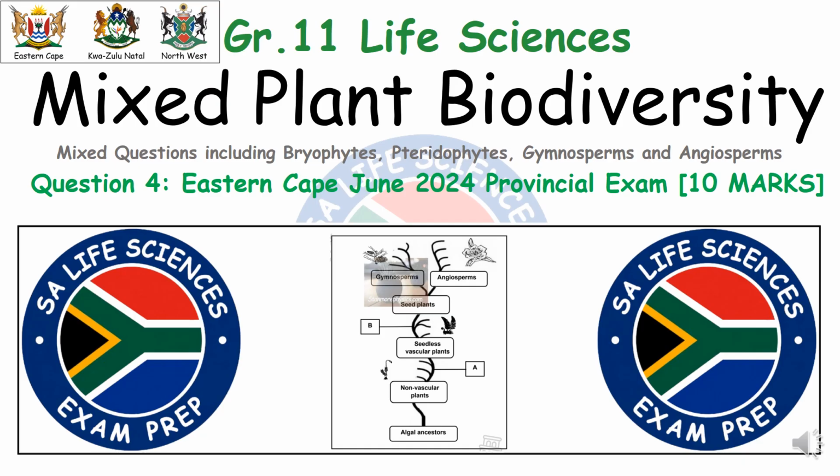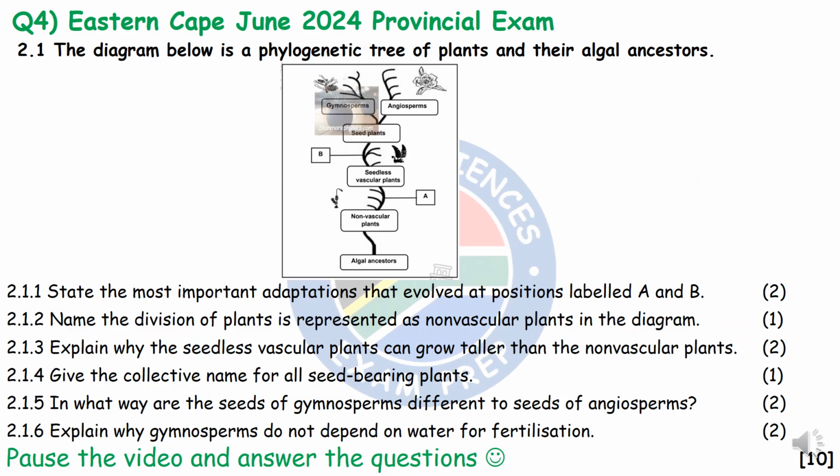In this video, we'll be looking at a question from the Eastern Cape June 2024 Provincial exam. This question is worth 10 marks and we will be looking at Bryophytes, Pteridophytes, Gymnosperms and Angiosperms. Question 2.1 gives us a diagram showing a phylogenetic tree of plants and their algal ancestors. I would like you to please pause the video and then answer the questions. Thereafter, we will go through the answers.